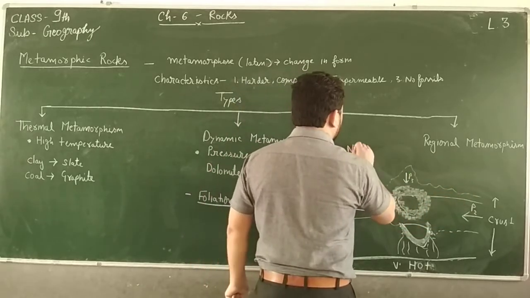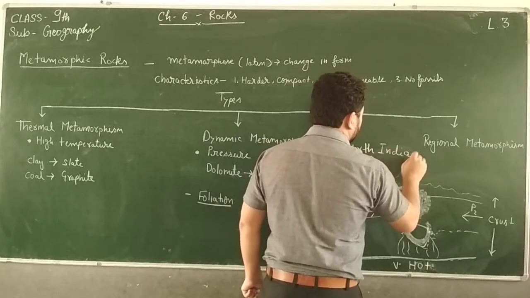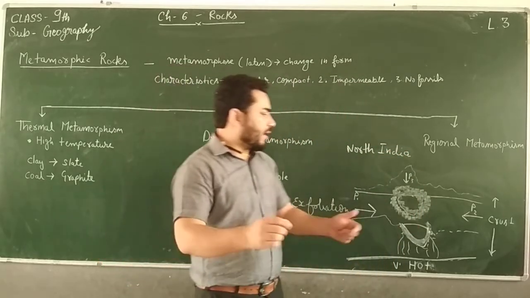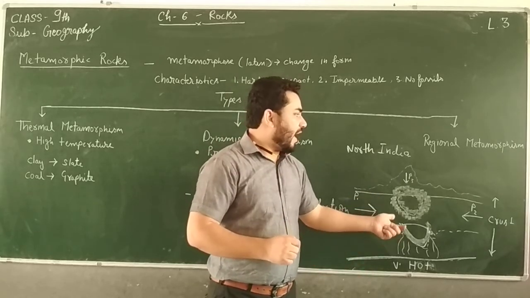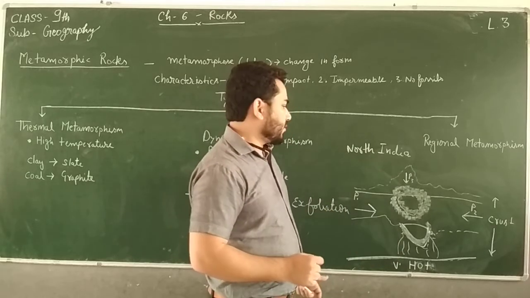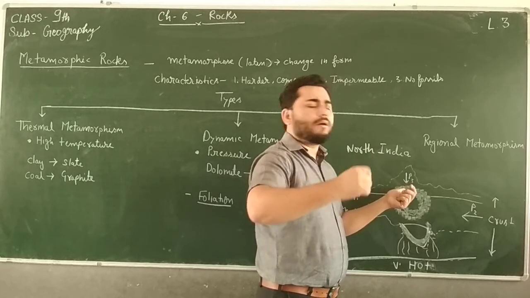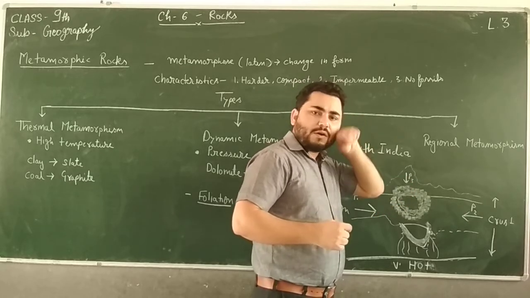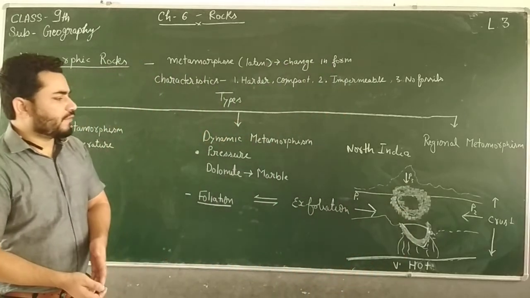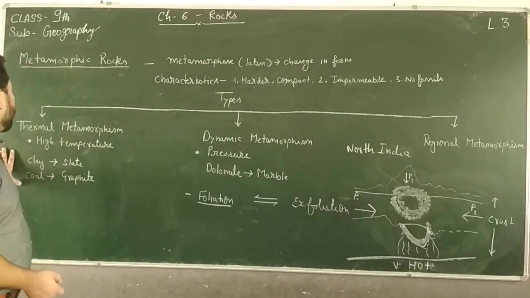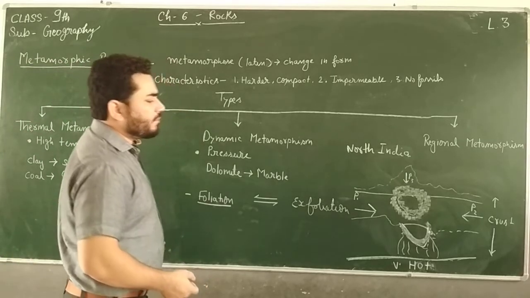Suppose this is North India, so in entire North India, or at entire continent levels, that type of metamorphism is called regional metamorphism. In this we get an abundant amount of metamorphized rocks over an entire region, clear. So these three types of metamorphism we have studied: thermal metamorphism, dynamic metamorphism, and regional metamorphism.